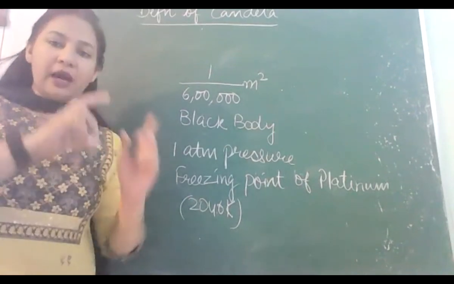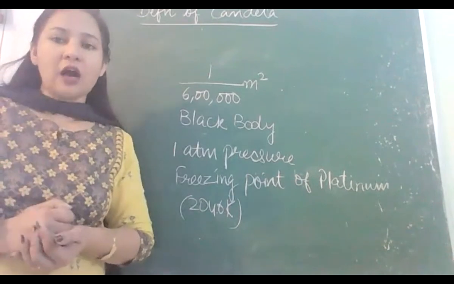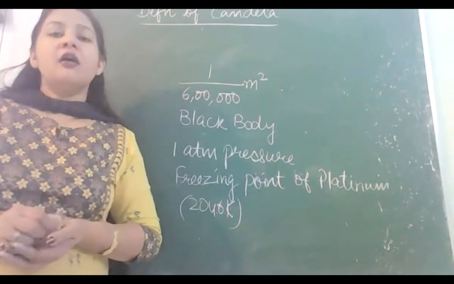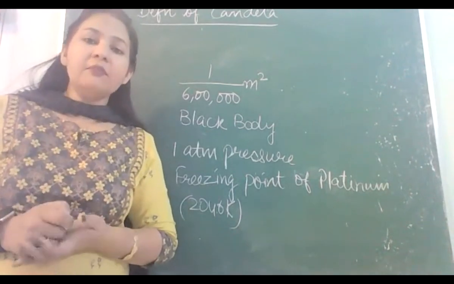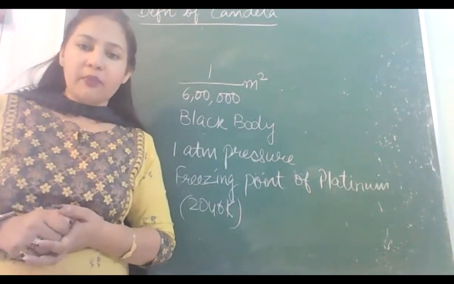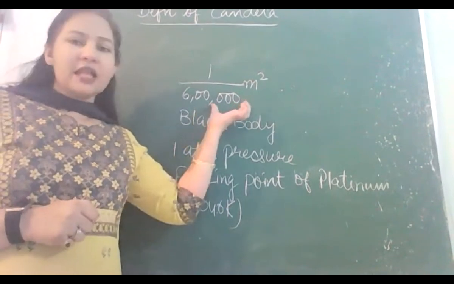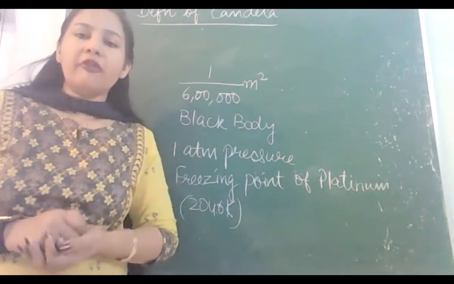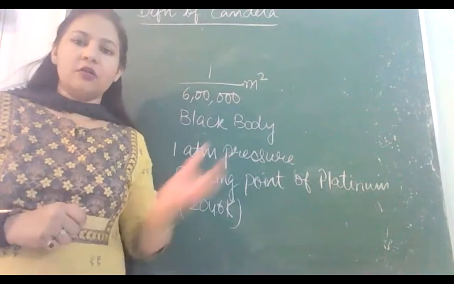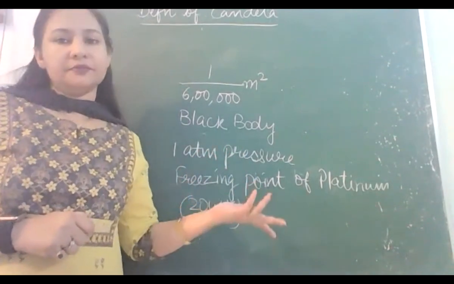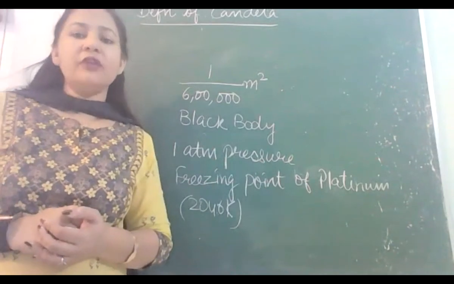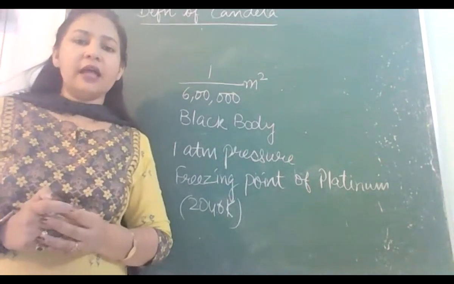So I combine all these terms and now we can define 1 candela. 1 candela is the luminous intensity emitted in perpendicular direction by 1 by 6 lakh meter square of a black body at 1 atmospheric pressure and freezing point of platinum. So this is how we can connect the things together and do it.